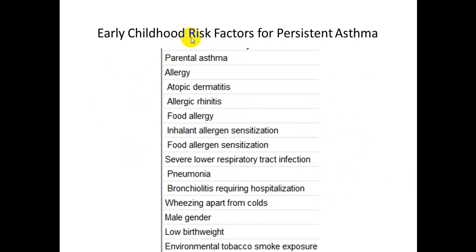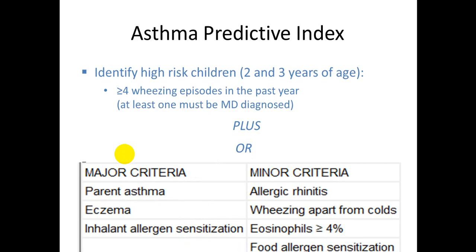Let me talk about the risk factors of asthma in childhood: presence of parental asthma, presence of allergen, atopic dermatitis, atopy, allergic rhinitis, food allergies as indicators of asthma also, inhalant allergen sensitization, food allergen sensitization, and the presence of severe lower respiratory tract infection, pneumonia, or bronchitis requiring hospitalization. One of the long-term complications of bronchitis is development of asthma. Wheezing apart from colds, male sex is a risk factor also, low birth weight, plus environmental tobacco smoke exposure.